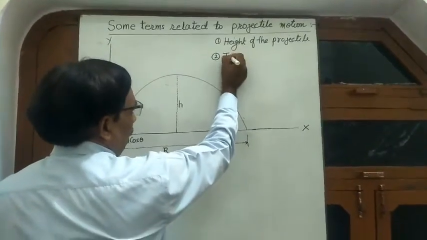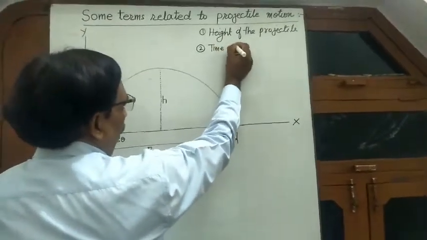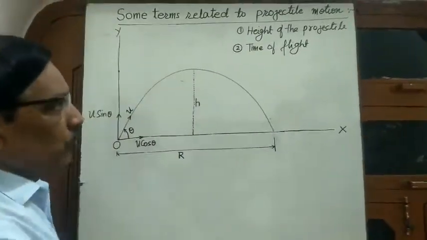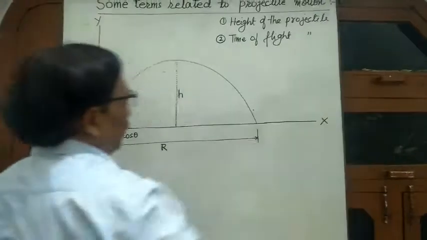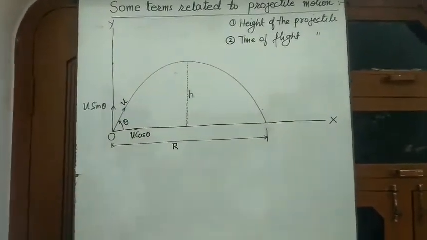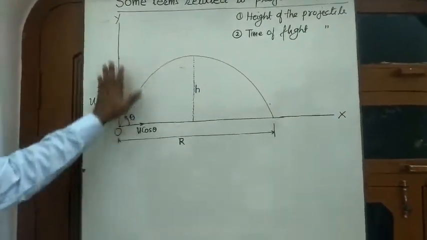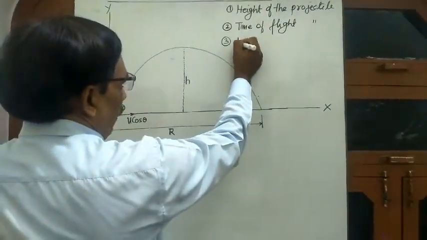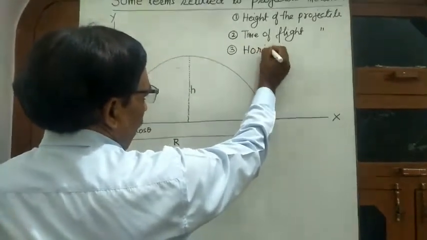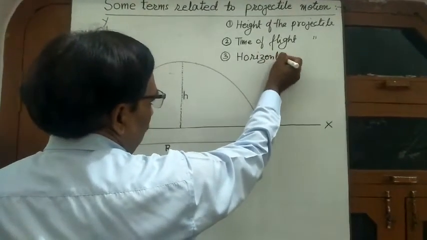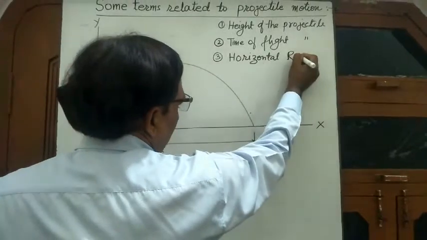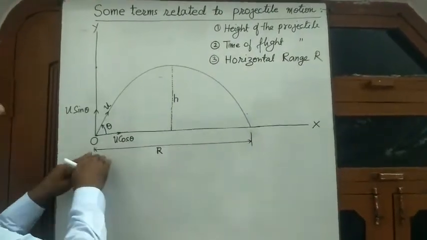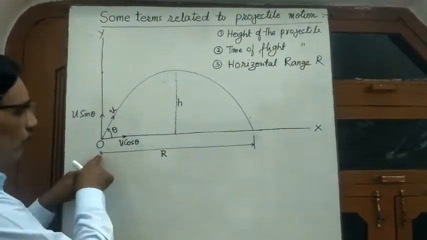Number two, time of flight. Time of flight of the projectile means the time interval up to which the projected body is in air. And number three, horizontal range. Horizontal range R. That is how much horizontal distance it covers from the point of projection.